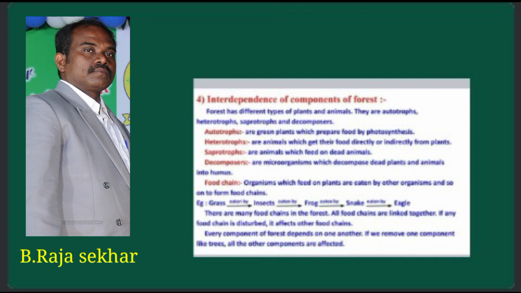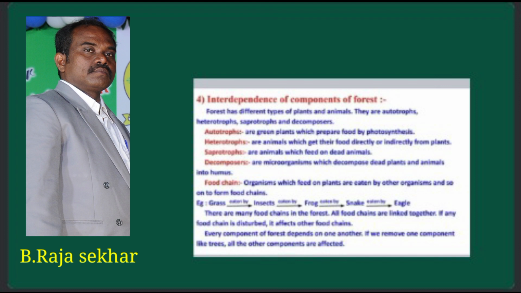The animals which eat plants, plant parts and graze the grass are called herbivores. Examples of herbivores: cow, ox, buffalo, sheep, goat, etc.